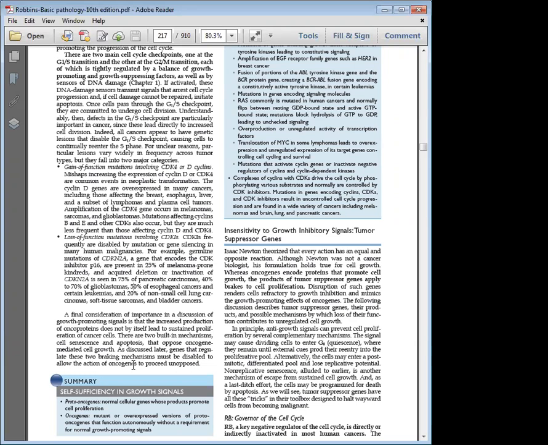The cell can produce its own growth factors. That is point number 1. Number 2, it can start expressing the growth factor receptor for the growth factor which it is itself secreting. Point number 3, it can stimulate the surrounding stromal cells to secrete growth factors. Number 4, the receptors are always in an activated state. Number 5, the cytosolic pathway is always in an activated state.